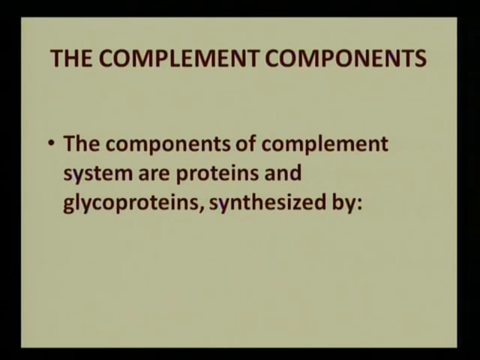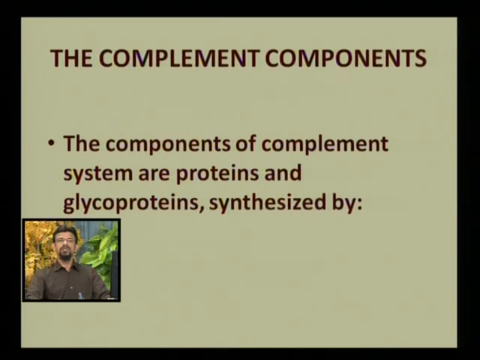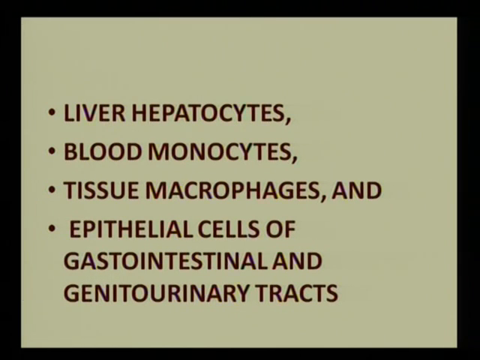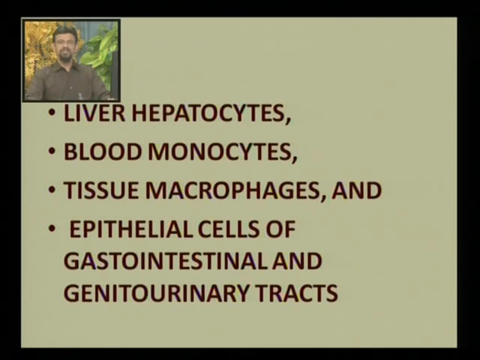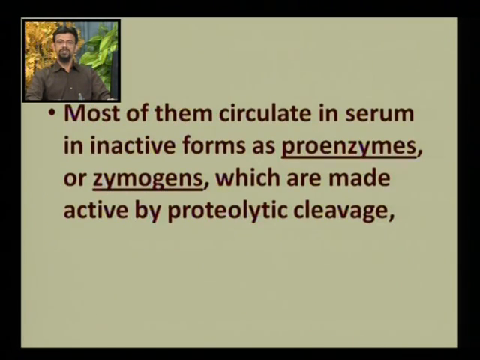Now let us discuss the components of the complement system. The components of the complement system are proteins and glycoproteins. Now who synthesizes these components? Our own cells synthesize these components, and many cells do. The cells that synthesize these components are liver hepatocytes, blood monocytes, tissue macrophages, and epithelial cells of the gastrointestinal and the genitourinary tract. All these cells synthesize the complement components.